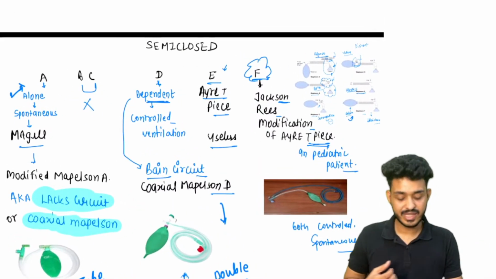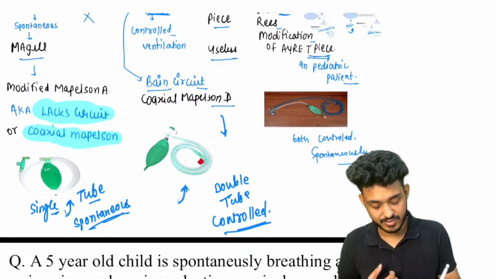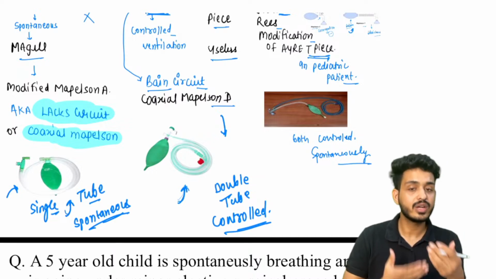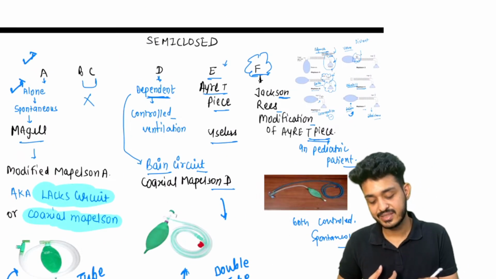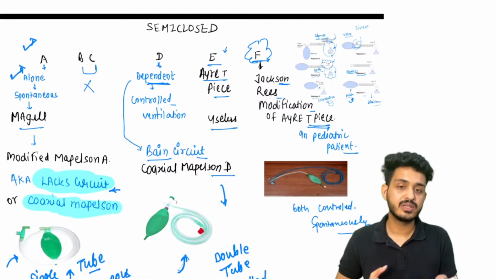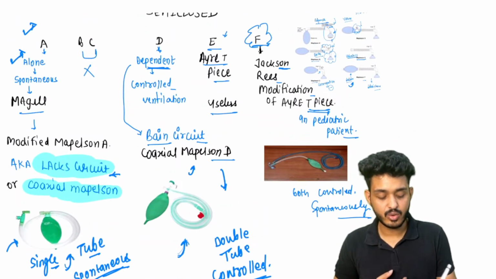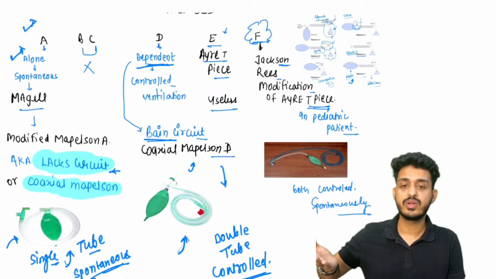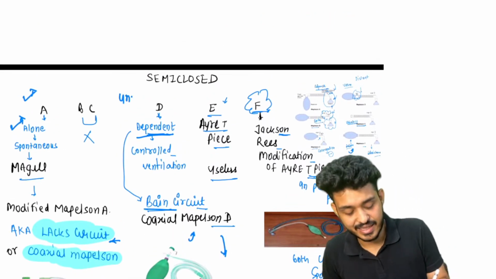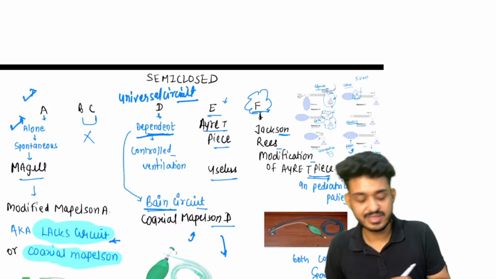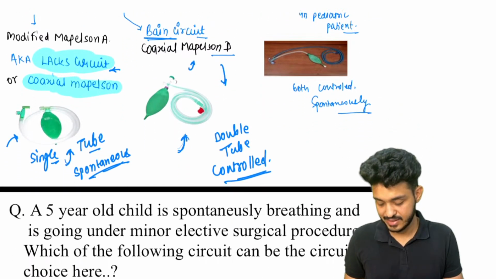If the patient is able to breathe himself, if he is spontaneously breathing, we can use McGill circuit, Lack circuit, or coaxial Mapleson A. If the patient is not able to breathe himself, we can use coaxial Mapleson D, which is known as Bain circuit. In real life scenario we are generally using Mapleson D. This is generally a universal circuit.